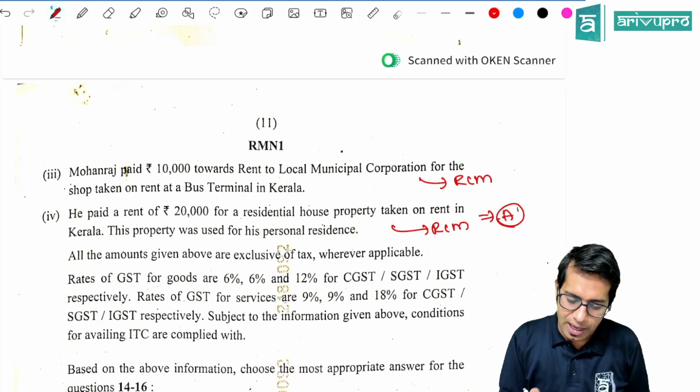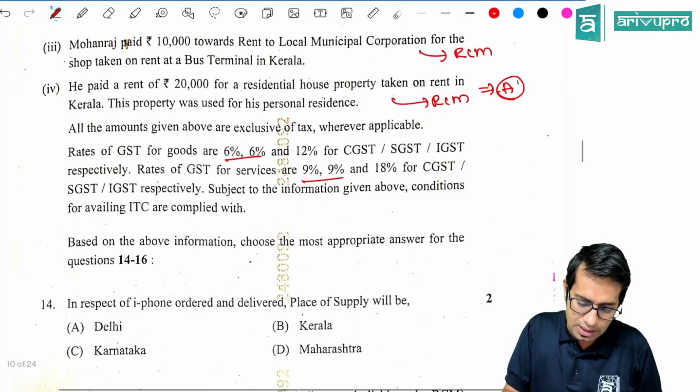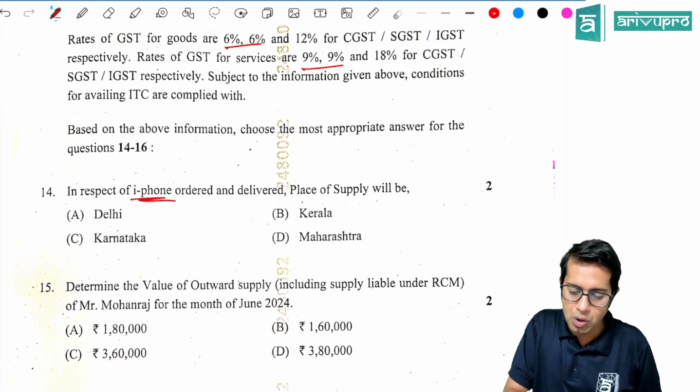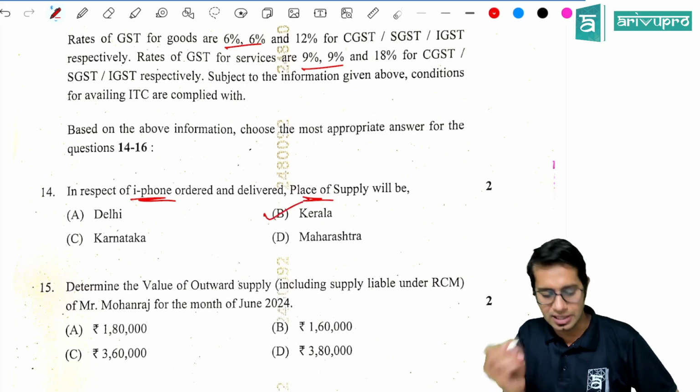All the amounts given are exclusive of taxes. Rate of GST is 6% on goods and 9% on services. What is the answer? In respect of iPhone, what is the place of supply, sir? The place of supply will be the billing address which he has given, that is Kerala.